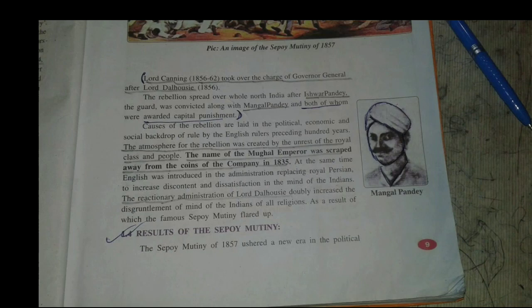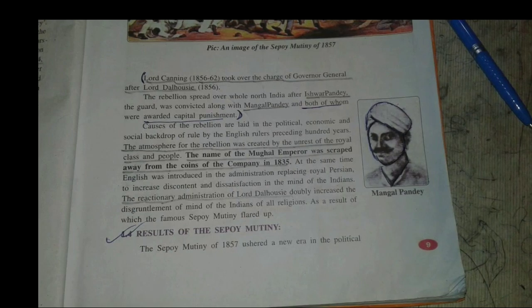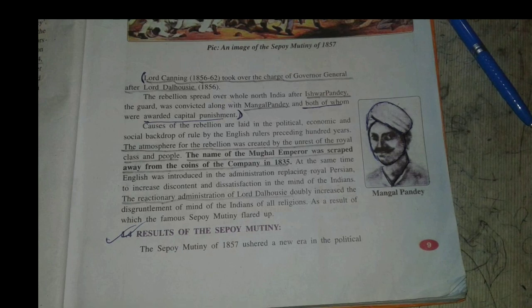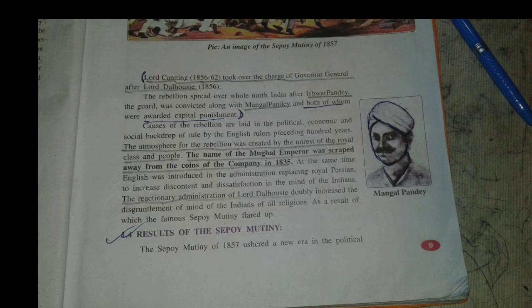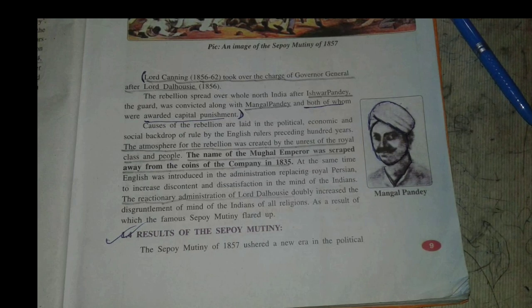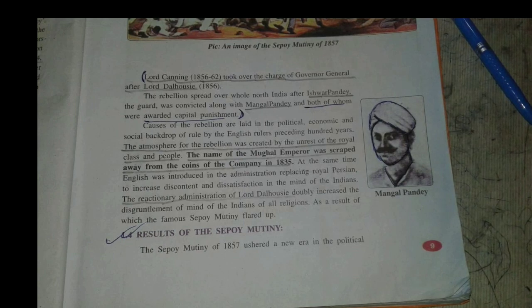The various means they adopted to occupy areas led at one point to the Sepoy Mutiny. As we already know the causes of the Sepoy Mutiny, such as the doctrine of lapse, these were policies adopted by the British, like Dalhousie's doctrine of lapse, to occupy the areas of regional rulers.